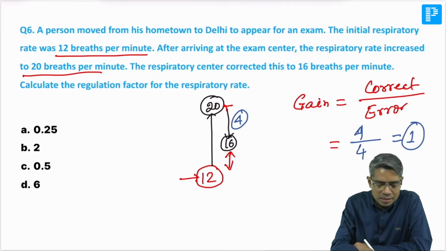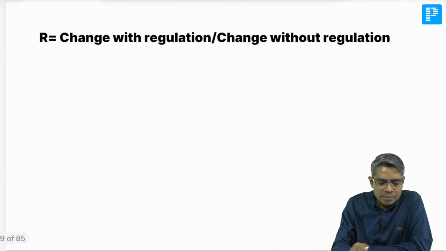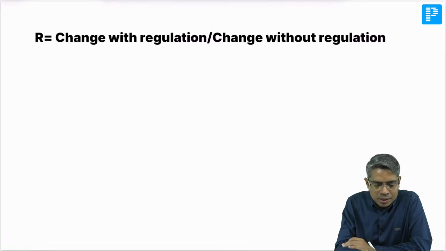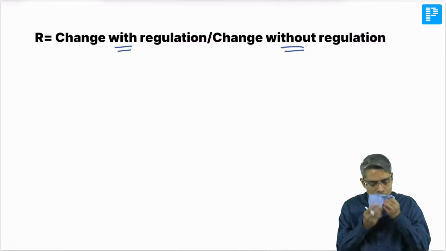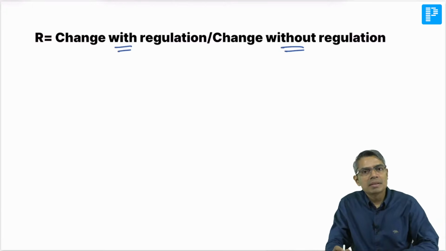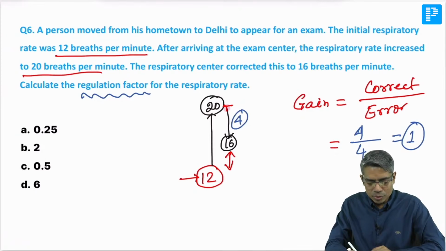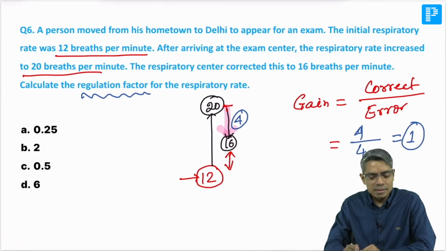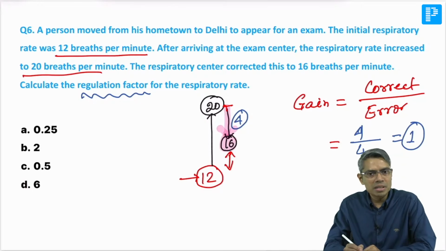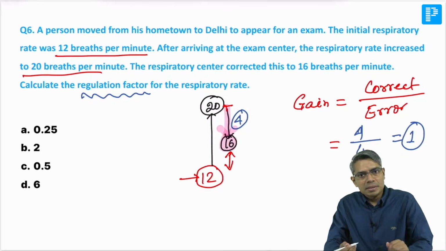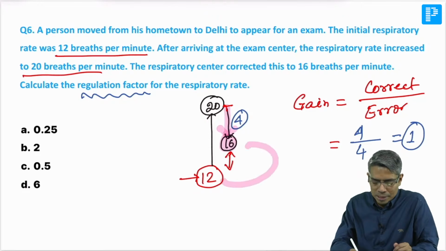But the question here is the regulation factor. I have explained the regulation factor: 100% times change with regulatory system and change without regulation system. Change with the regulatory system means this correction is done with the regulatory system. The regulatory system is there, that's why the rate has moved to 16. So the change because of this regulatory system is from 12 to 16, only 4 is the change. So 4 is the change with the regulatory system, but if the regulatory system is not there, then how much change will be there?